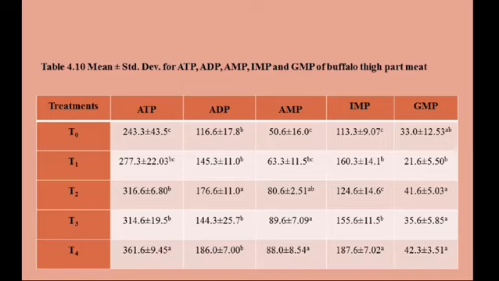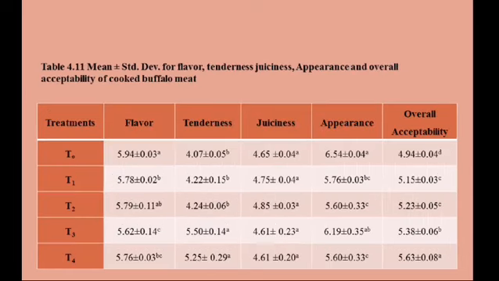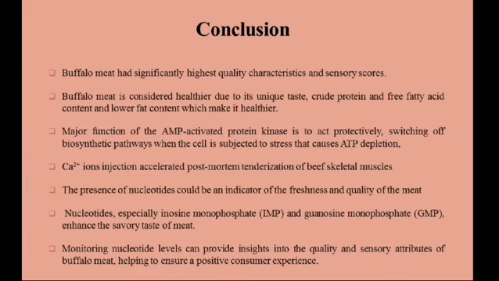In fresh buffalo thigh meat, ATP levels are typically highest, providing energy for muscle functions. After slaughter, ATP is quickly depleted, and this leads to changes in the concentrations of ADP, AMP, and IMP, which can lead to the development of flavor. And here are the conclusions of my study.